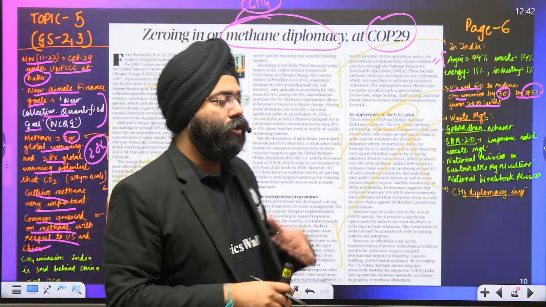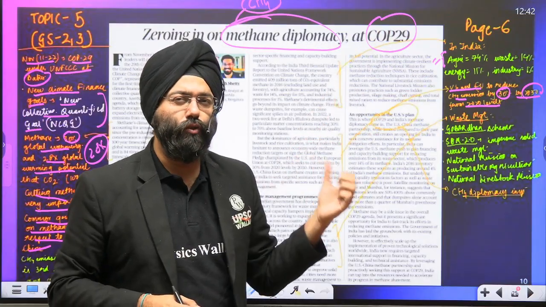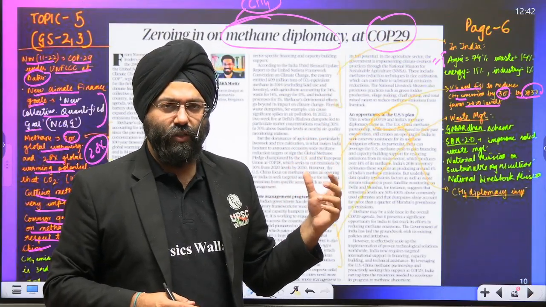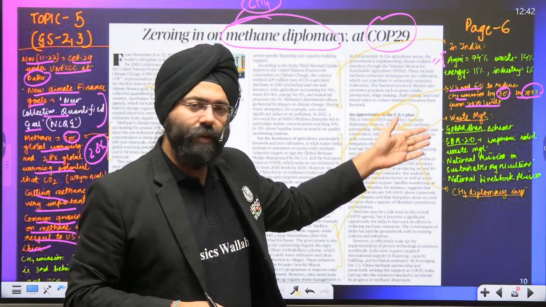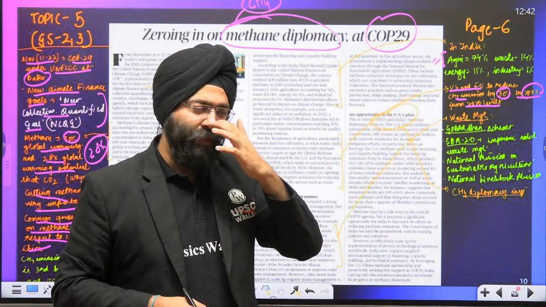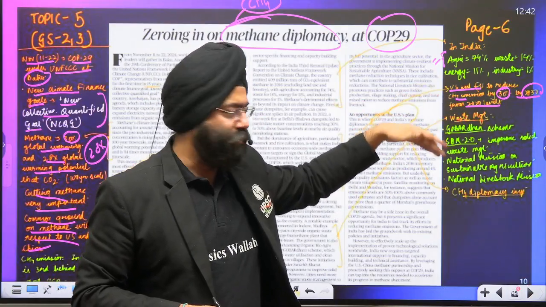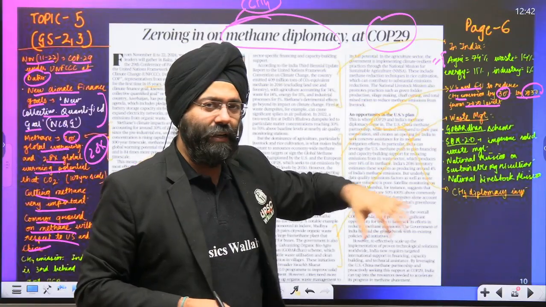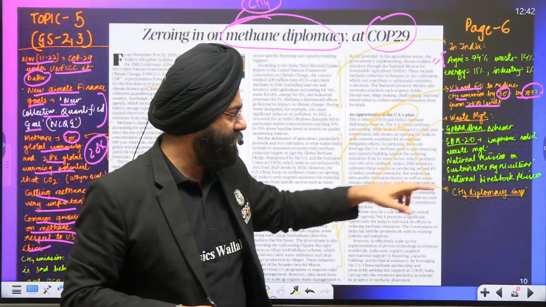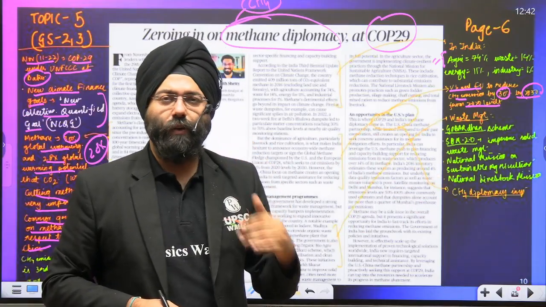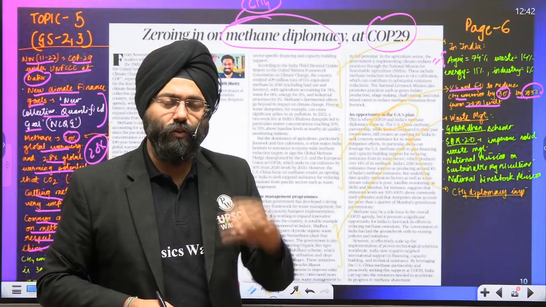Now, when we talk about India, please understand, agriculture, waste and energy are majorly contributing towards the methane gas emission. So the government of India has also taken various steps. We have the Govardhan scheme, in order to convert waste into energy. We have the Swachh Bharat Mission to improve the solid waste management. We have the National Mission on Sustainable Agriculture so that we can reduce the carbon footprints and also the methane gas emissions. Similarly, the National Livestock Mission also aims at streamlining the livestock with respect to productivity and reducing the methane gas emissions.